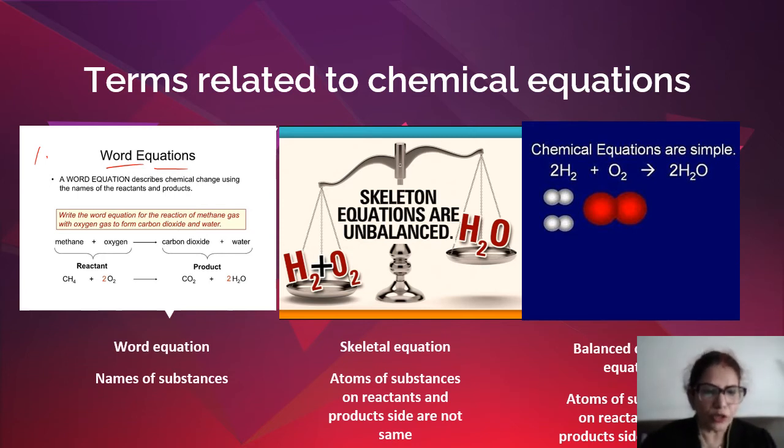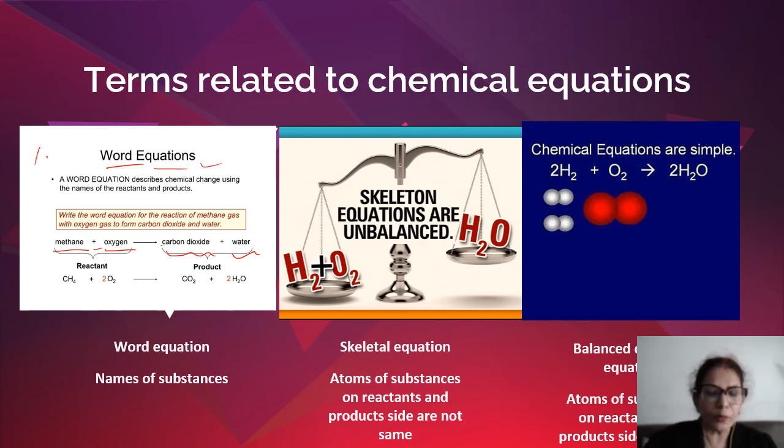So if we say methane reacts with oxygen, we are writing the names of the substances, but we are also using the arrow mark, we are using plus symbols, and we are writing carbon dioxide plus water. So the chemical reaction is being represented in words, not by symbols or formulae. So it's a word equation.